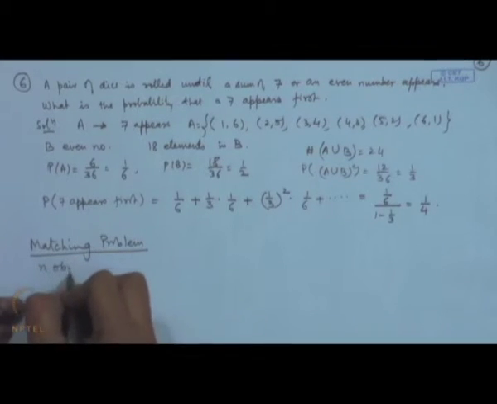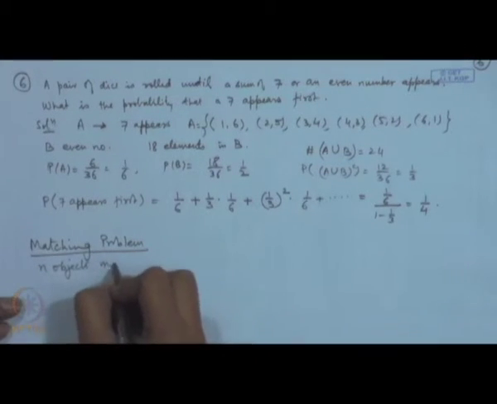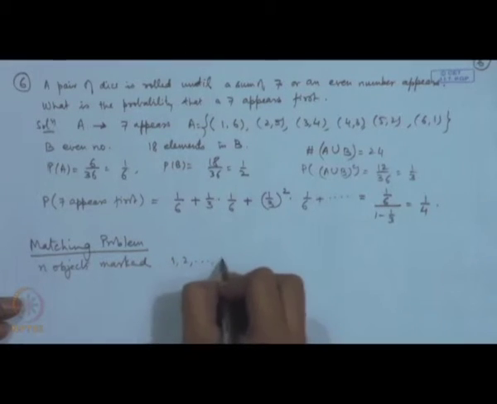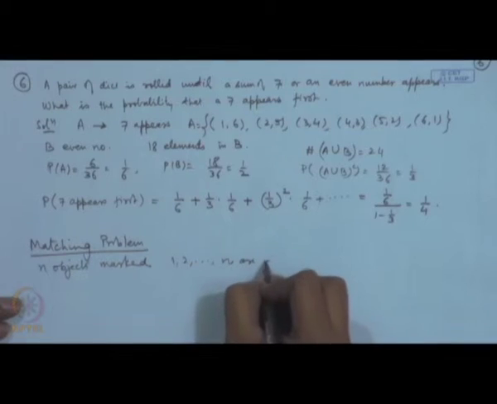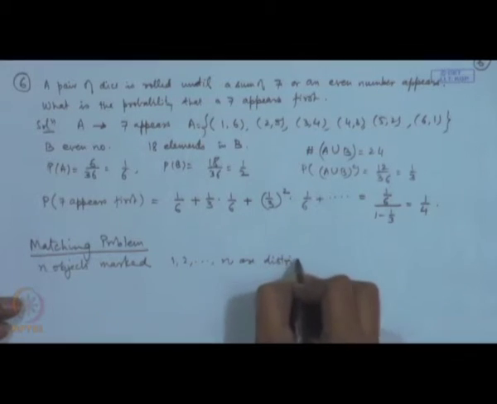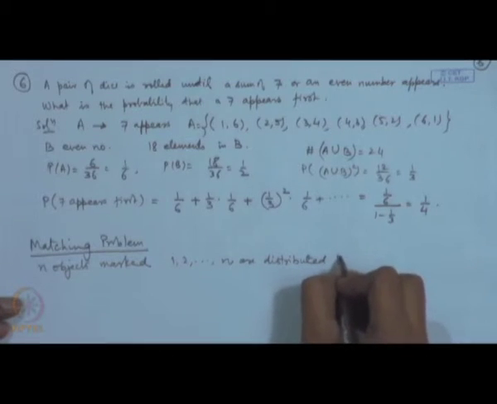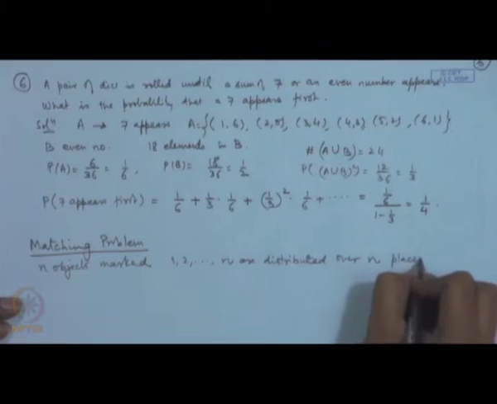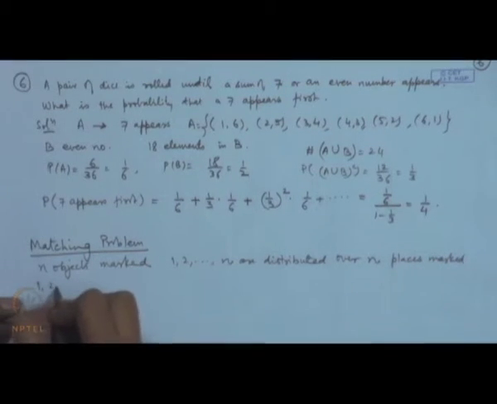N objects marked, say, 1 to n, are distributed over n places which are also marked 1 to n.